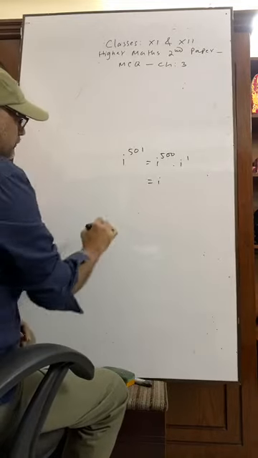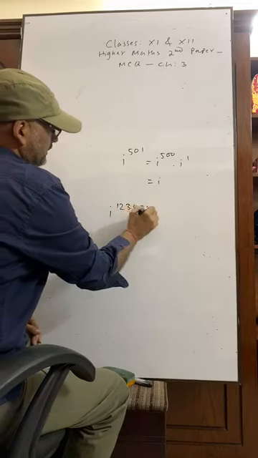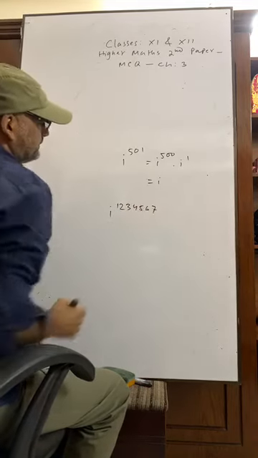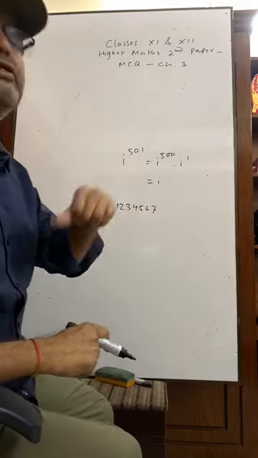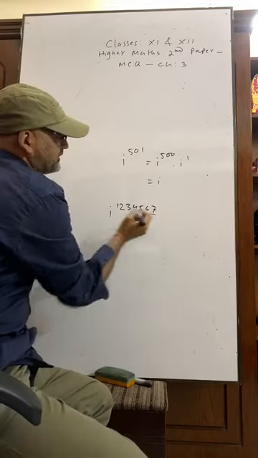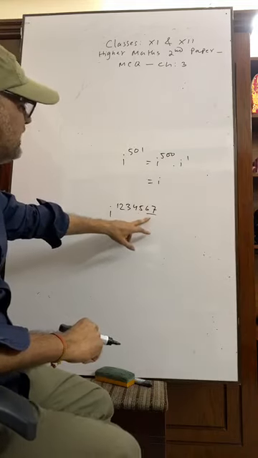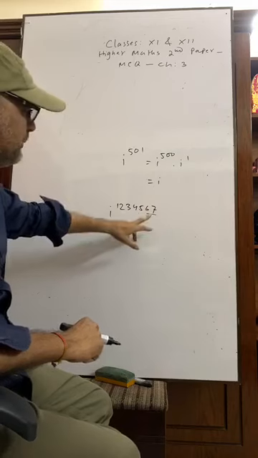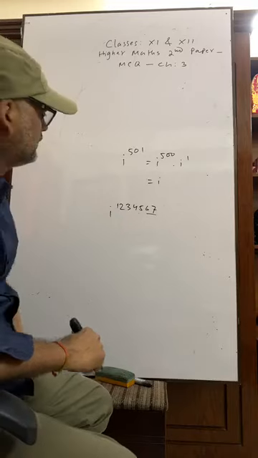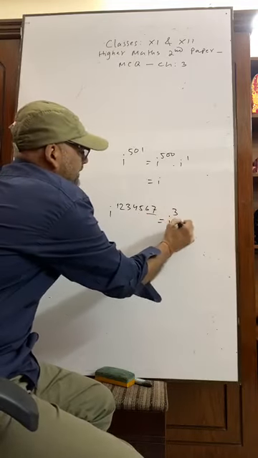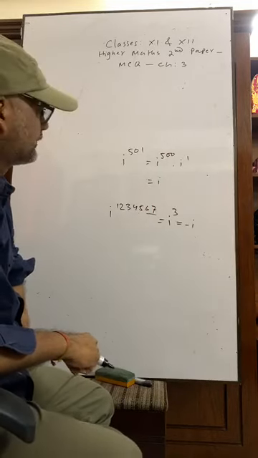As an example, suppose a number is written, i to the power 1, 2, 3, 4, 5, 6, 7. For the last two digits, 67 divided by 4. Last two digits are 6 and 7. So 67 divided by 4: 4 sixteens are 64, remainder 3. So its value is i to the power 3, that means minus i. Have you got it?